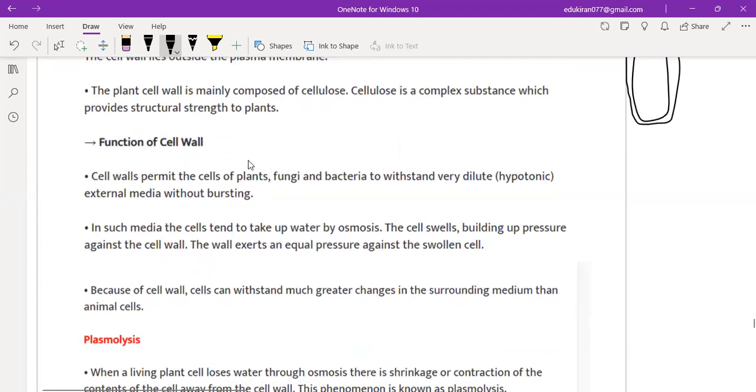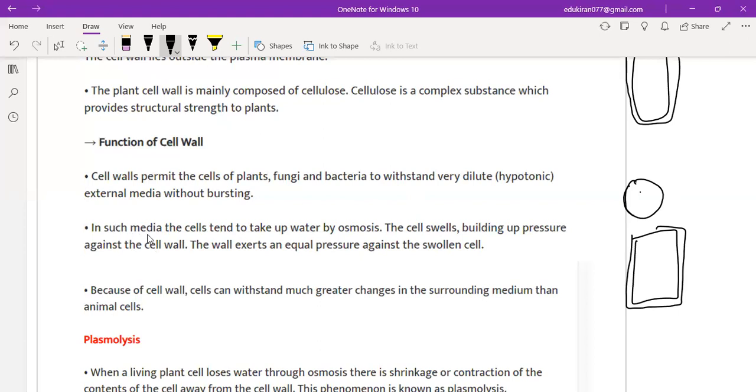Now, functions of cell wall. The cell wall permits the cells of plants, fungi, and bacteria to withstand very dilute, like hypotonic, external medium without bursting. Clear? For example, the balloon. Why does the balloon burst? Because the layer is very thin. But if you have a very hard bottle, of course, it will not burst if you fill water, because it has a rigid boundary. Similarly, sometimes when we take in a hypotonic medium, at that time cells don't burst, because we have the strong cell wall.